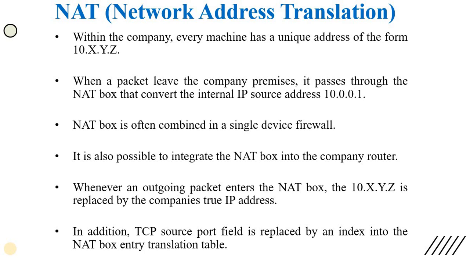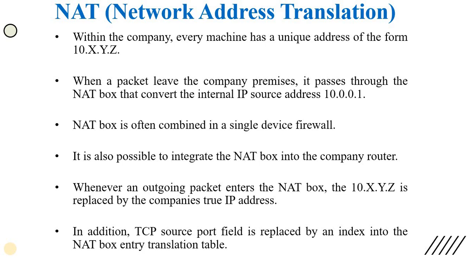The main work of NAT is that it converts private IP addresses to public ones and public IP addresses back to private. First, each device is allocated a private IP address. When someone wants to communicate with another person through the internet, that private IP address is converted to a public IP address. When it gets the response from the internet, the public IP address is converted back into the private IP address. That converting work is done by network address translation. That is the need of NAT.